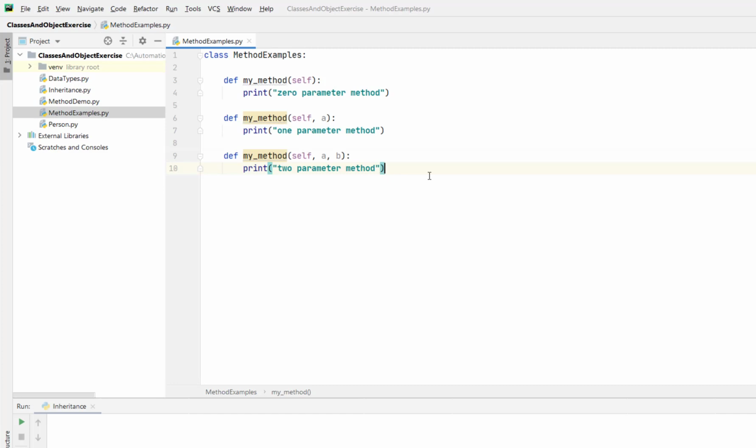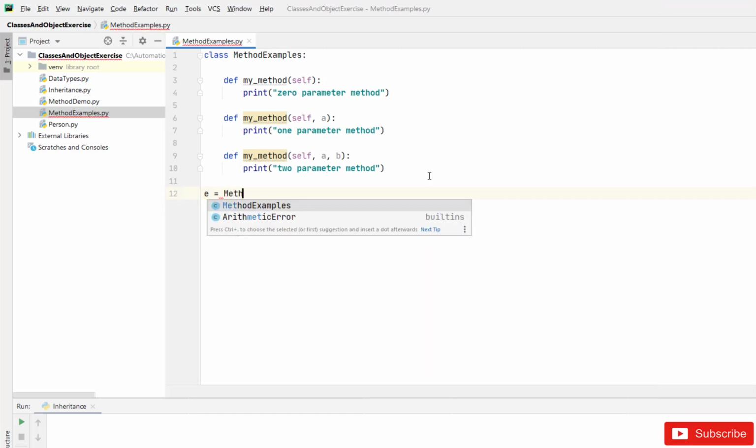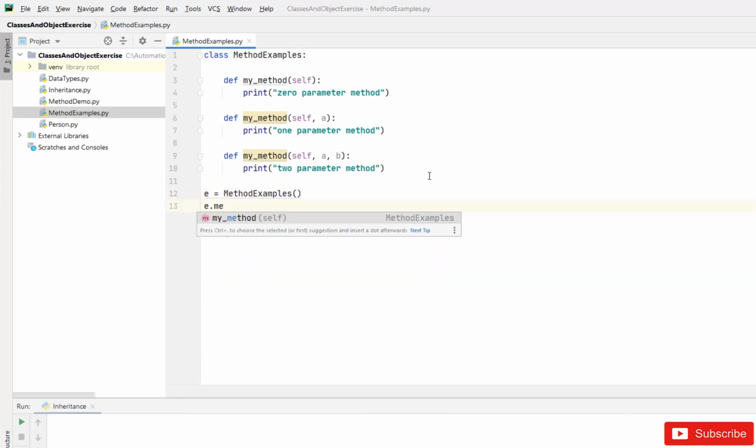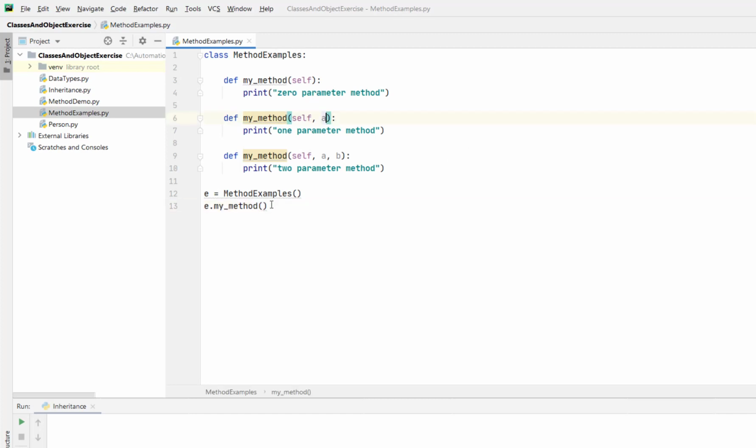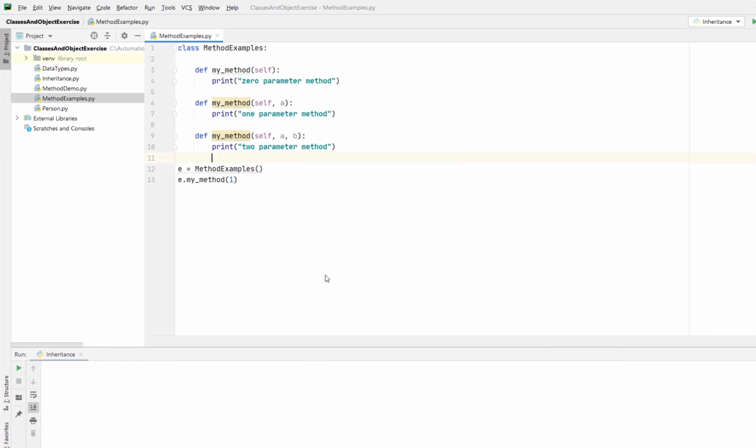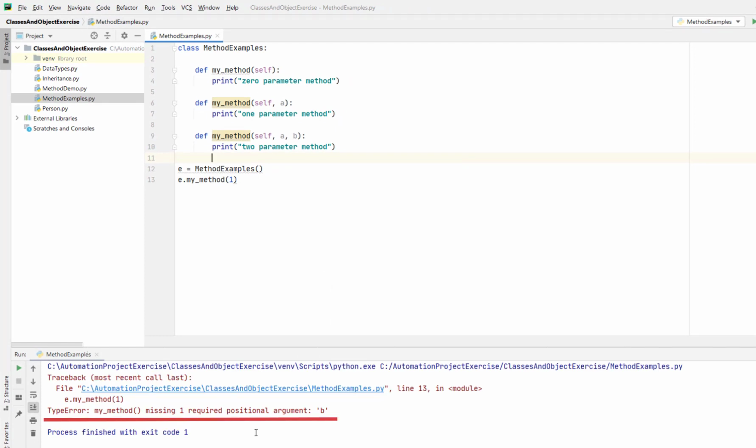Now let's call them. Let's see whether method overloading is supported by Python or not. So what do you think, is it going to support it or not? I just define a variable and then create an object of this class, and then I'm going to call my_method, and I want to call this overloaded method with one parameter. So let me pass 1 and let's run the program. You can see there is an exception and the message is my_method missing one required positional argument, meaning it is asking you to pass one more argument.